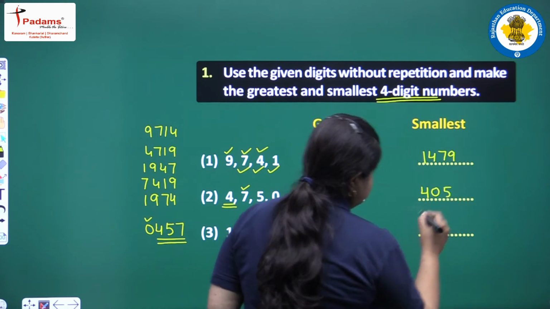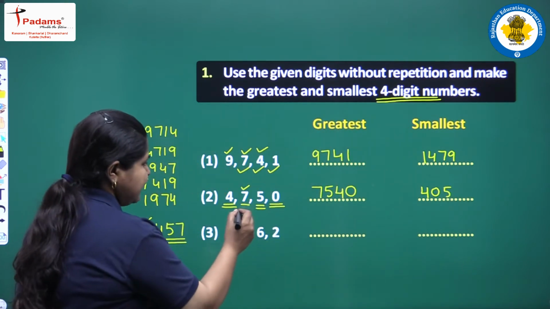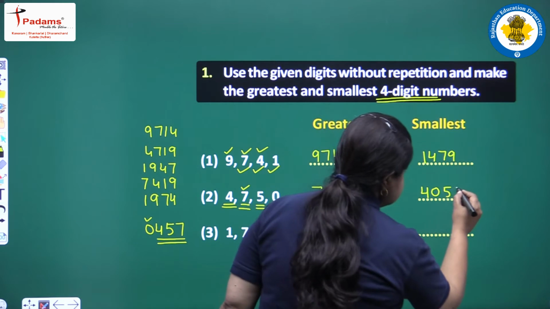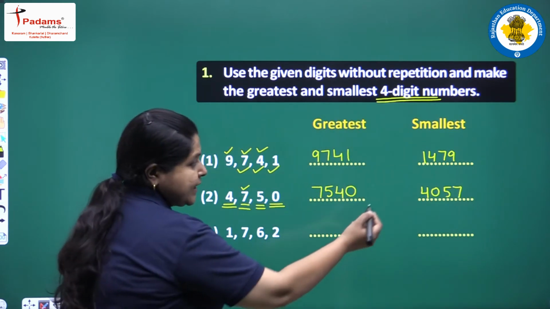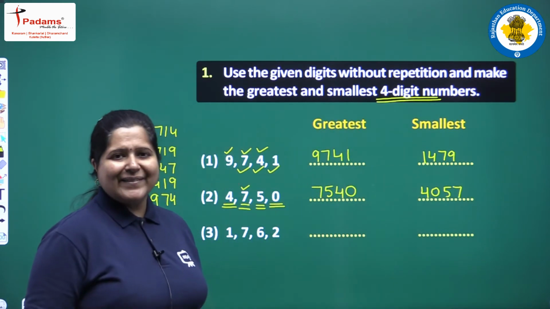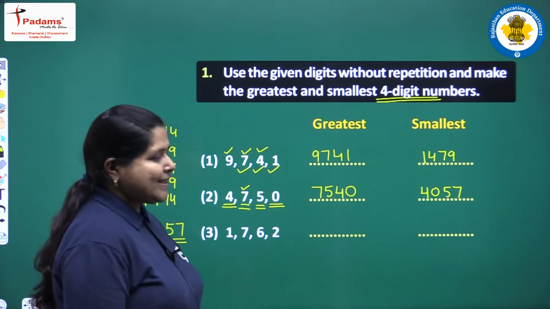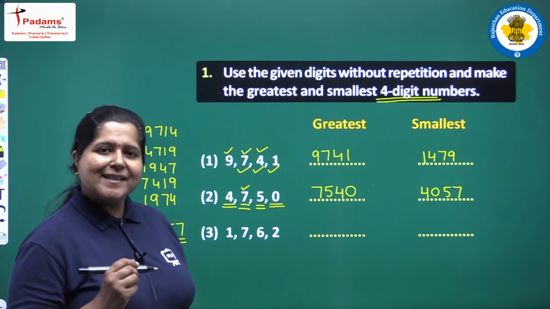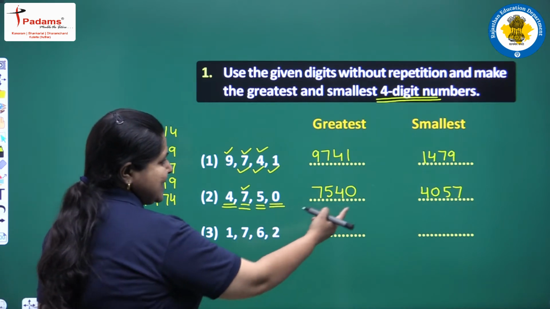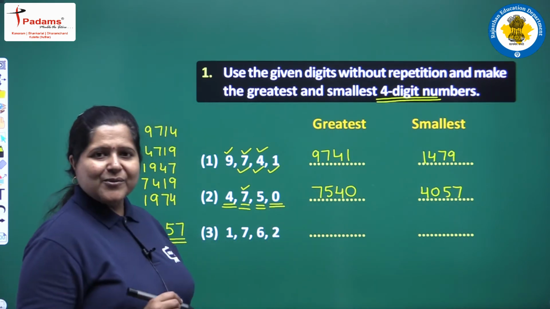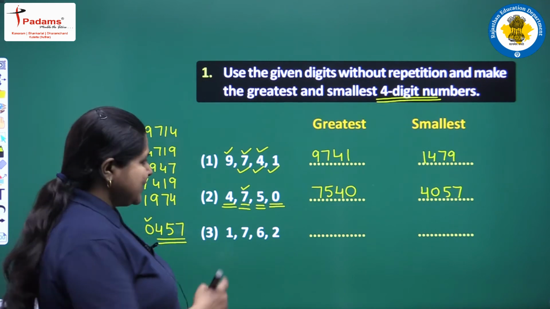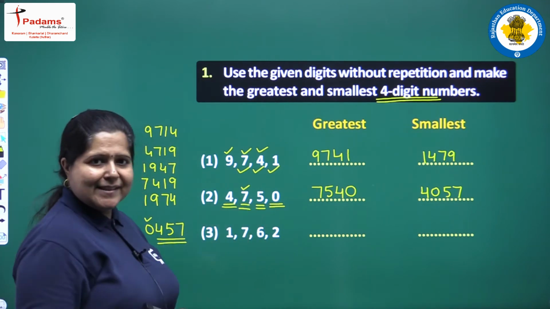So we write 5, and in last we have been left with 7. Now 0 in the center does have a value. So now the smallest number formed is 4057 and the greatest number formed is 7540 with the help of these 4 digits.